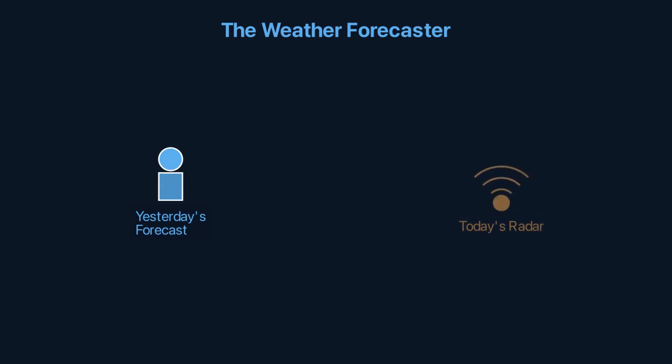Every morning, the weather forecaster sits down with two things: yesterday's forecast and today's radar data. Yesterday said 70% chance of rain. Today's radar shows scattered clouds. Time to update. This is Bayesian inference.